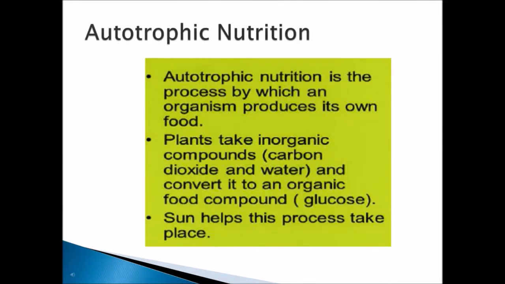Now, I am going to explain in detail the autotrophic nutrition that occurs in all plants. Autotrophic nutrition is the process by which an organism produces its own food. Plants take inorganic substances like carbon dioxide and water and convert them into organic food compounds like glucose. This is the main process of photosynthesis. That's why they are called autotrophs or autotrophic nutrition. And the sun helps in this process.